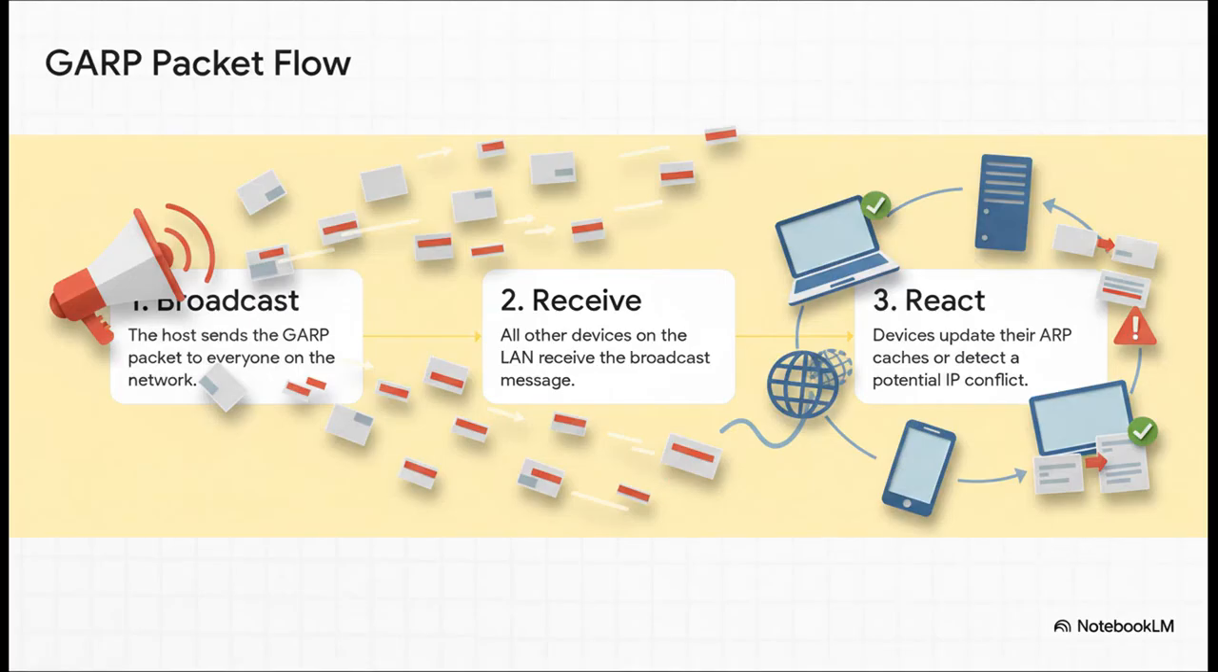So what happens when that packet goes out? Well, first, the host broadcasts it. Then, every other device on the local network sees it, and they react in one of 2 ways. If they have an old, stale entry for that IP address in their ARP cache, they immediately update it with the new hardware address. Or, if another device on the network is already using that IP, it sees the announcement and says, hey, that's my IP, and can send a reply to flag the conflict. It's a beautiful, self-correcting system.